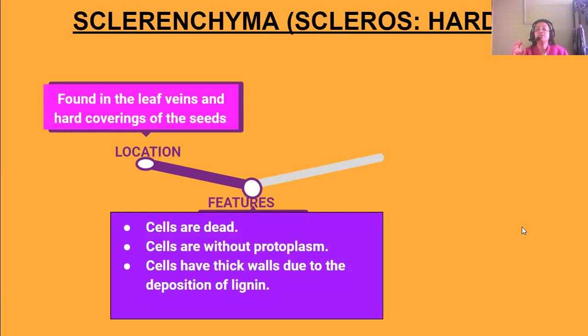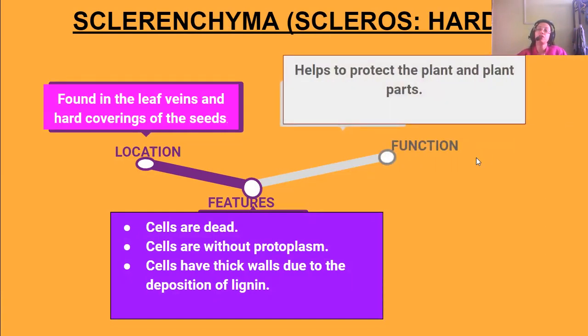Next, these cells, how do they look? They are dead. Sclerenchymatous cells are dead tissues, dead cells, and the cells are without protoplasm. And they have thick walls due to the deposition of lignin. Sclerenchymatous cells have lignin, and that's why the cells are thick, but not in collenchyma. Collenchyma cells are thick, but they do not have the deposition of lignin.